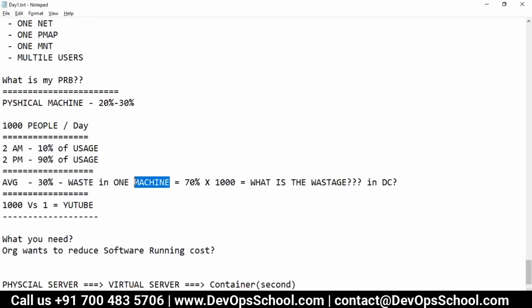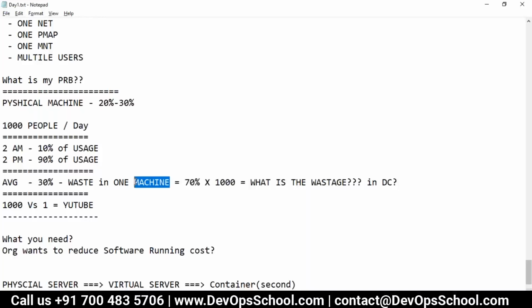So basically, yes, you need a hypervisor. But the only difference is that earlier, in VMs managed by the hypervisor, we were running applications. Now we don't run applications in the VM. We run containers in the VM. So you run multiple containers in one VM.